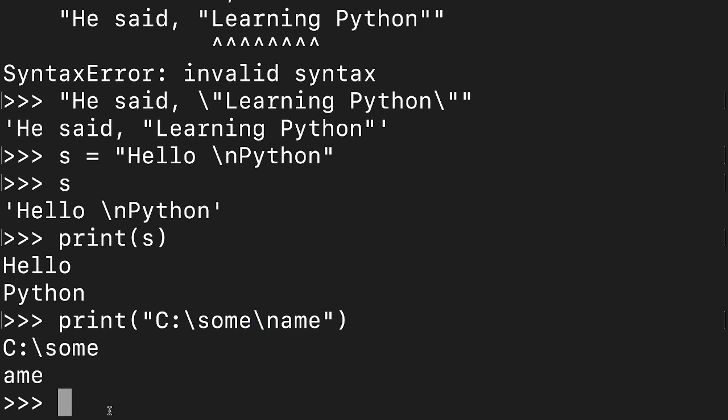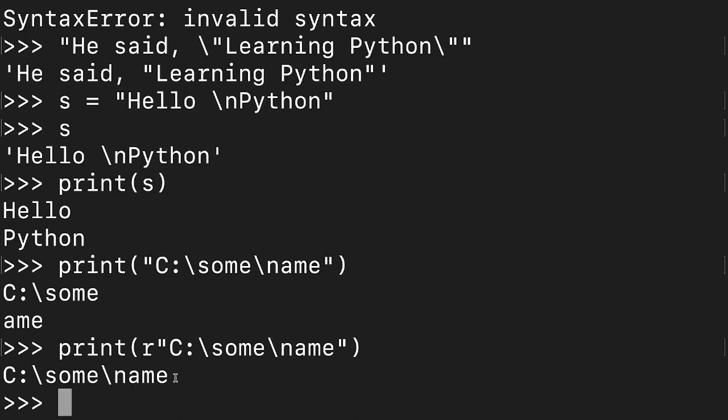So if we want to prevent it, what we have to do is write print, and then write R first. So write R, then put the quotation, and then write C colon and the entire path, whatever was there, so name, and then like this. Now you see the entire path is printed as it is. This slash n is not considered a new line character, and you're getting the output. So keep in mind, this R character you have to use for this particular purpose.